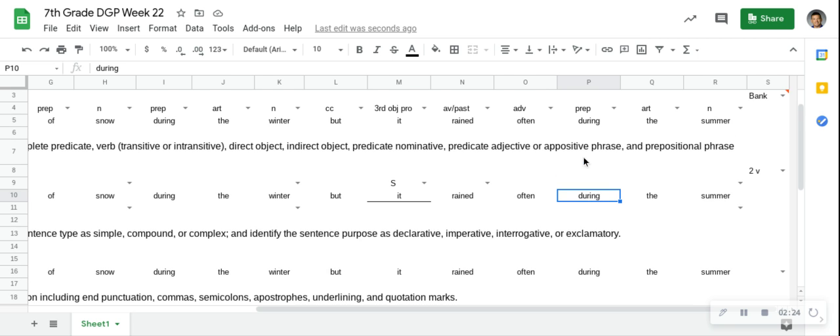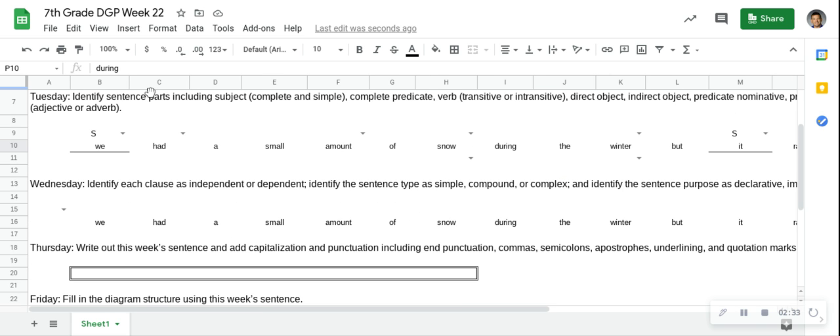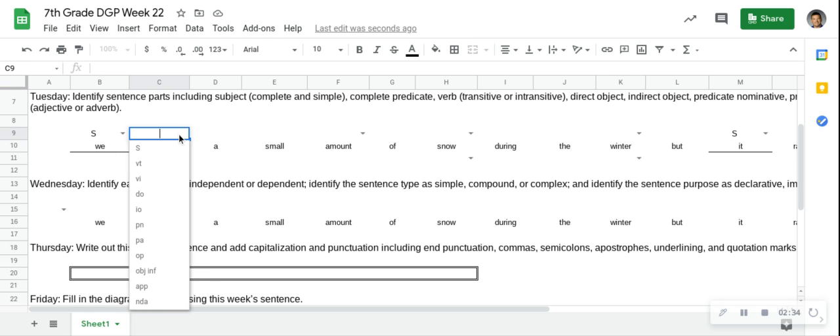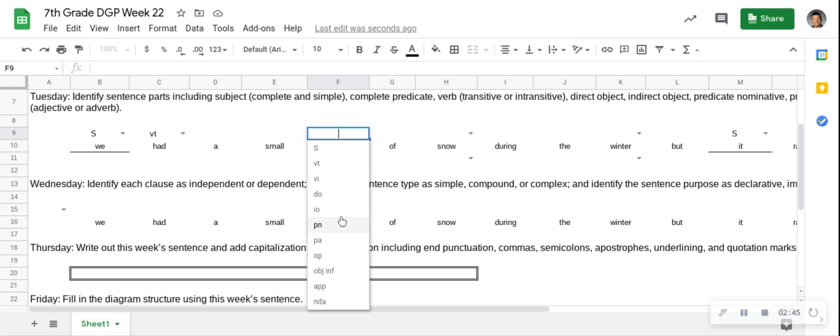However, there's a preposition in between. So can we say it rained summer and it makes sense? No. We had, if this one's VT, we had what? We had amount. Very good, Chase. We had amount.